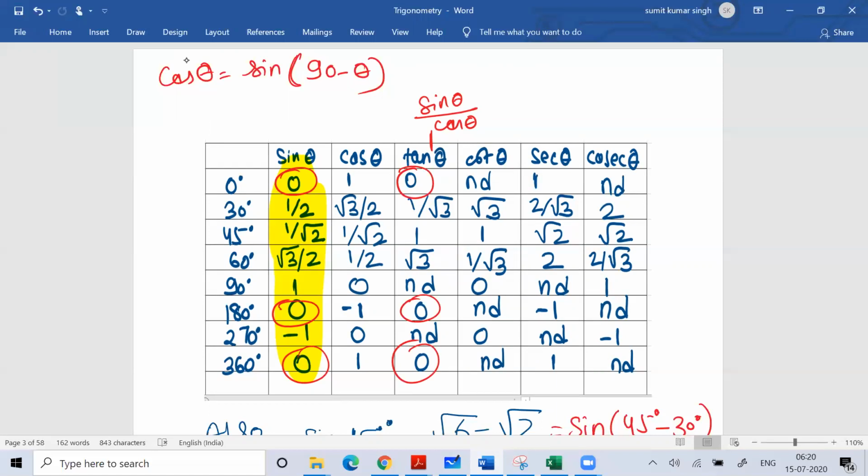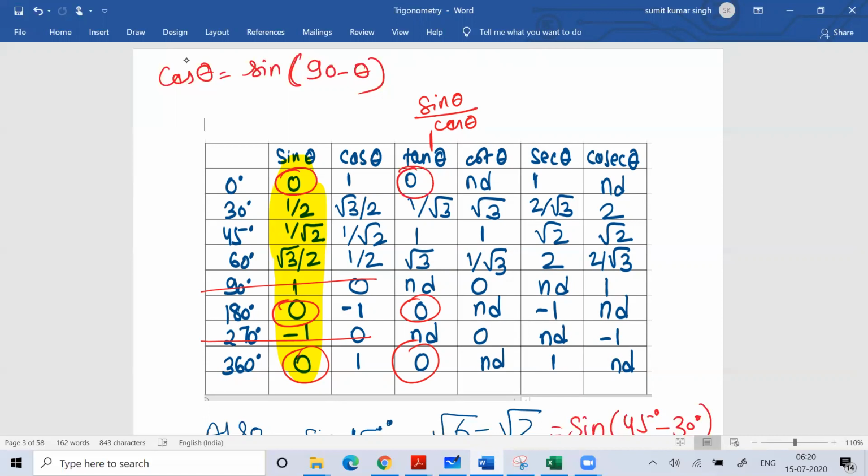So cos theta becomes zero at n pi by 2, where n should be odd. So at odd multiples of pi by 2, the cos theta becomes 0.